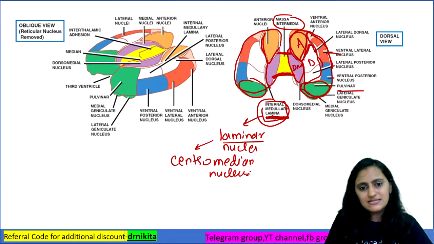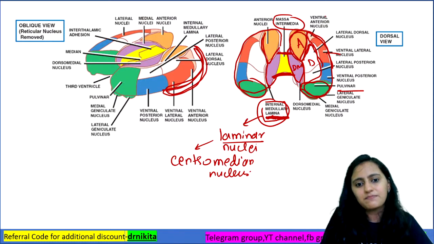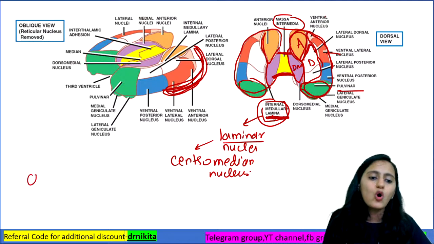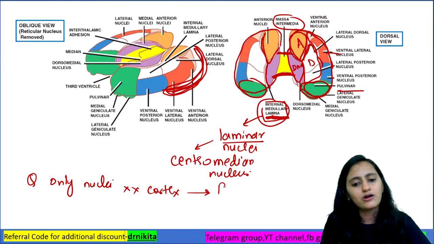What we did miss is there is one more nuclei. Can you tell me, there are these nuclei which are present here, at the side of the thalamus. These are the only nuclei of the thalamus which do not project to the cerebral cortex. Which nuclei are those?